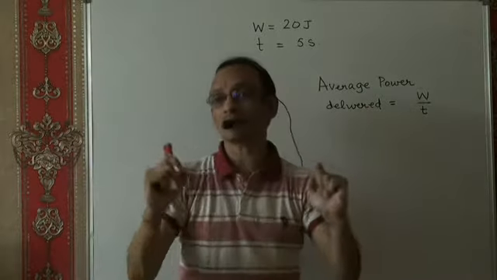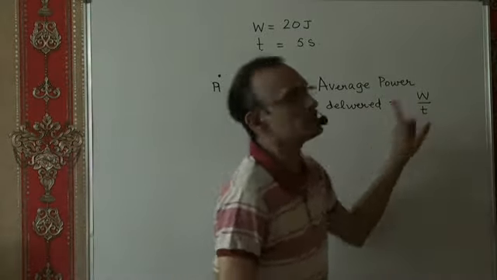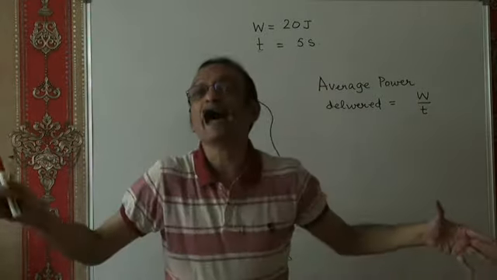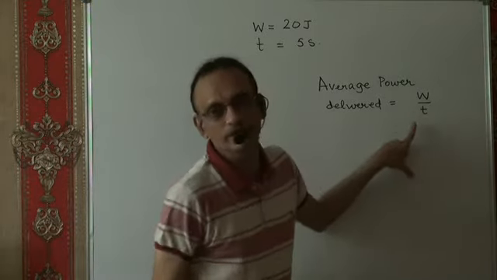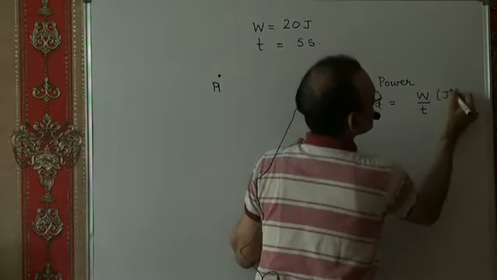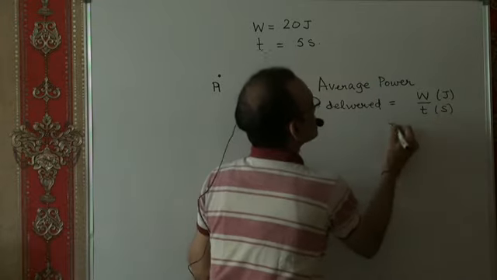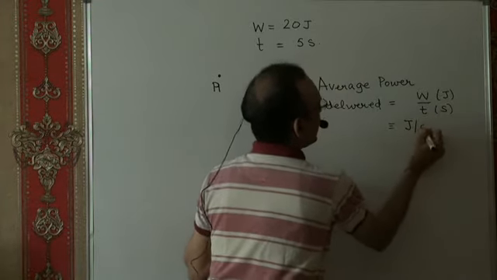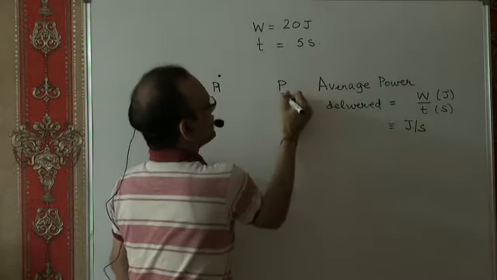If W is the work done in t seconds, then the average power delivered is going to be W by t. If this is in joules and this is in seconds, this is joules per second. Average power, let me call it P average.